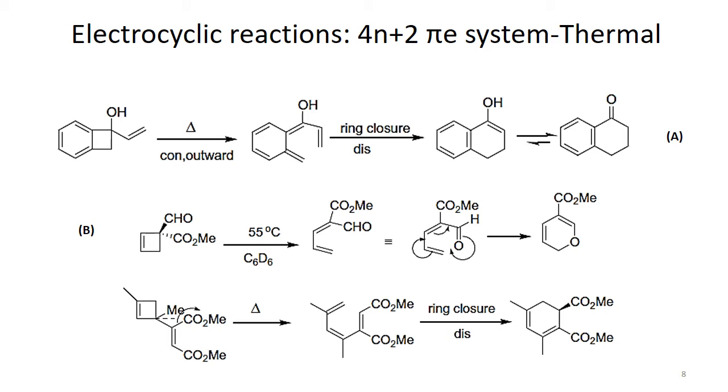And there is another example that has a similar concept, where you have a cyclobutene with electron donating and electron withdrawing groups attached, and then you get this product after conrotation, and then this product undergoes ring closure with disrotation, and then after disrotation we get this final product here.